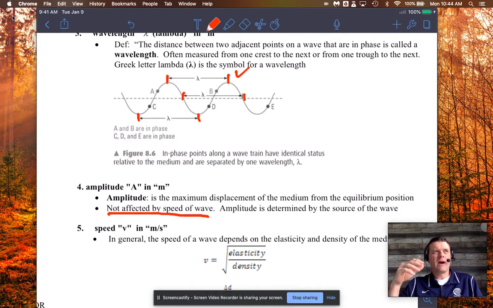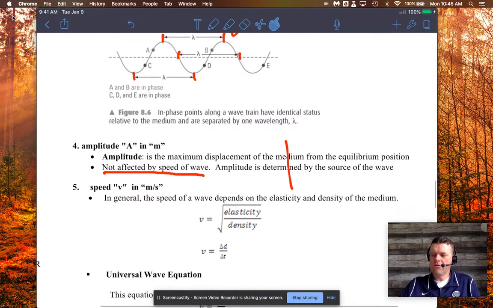Amplitude is determined by the source. So, and I'll show you an animation here, but if we're going up and down here, the source is what determines how high the wave is from equilibrium. It's not affected by the speed. The speed of the wave is determined by the properties of the medium. So let's go to that right now.